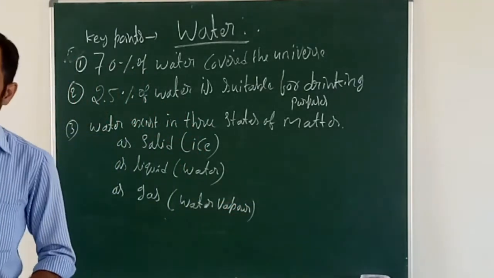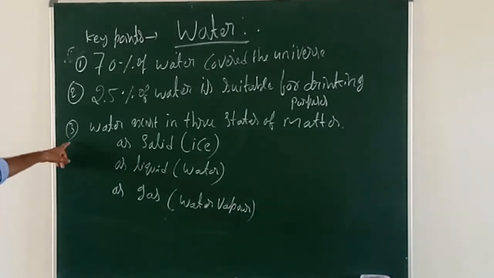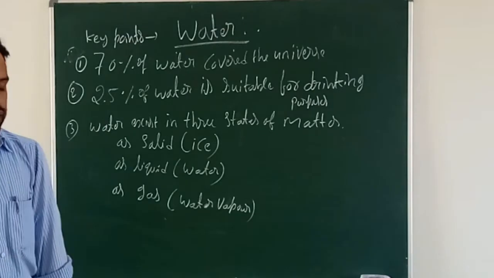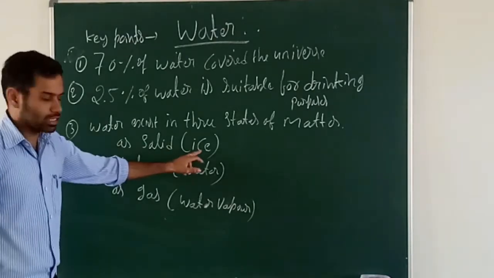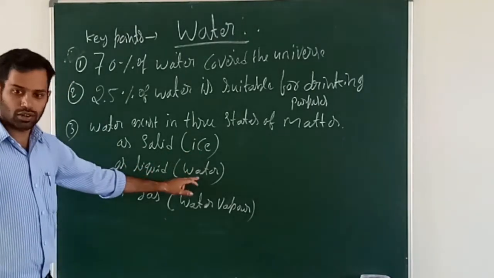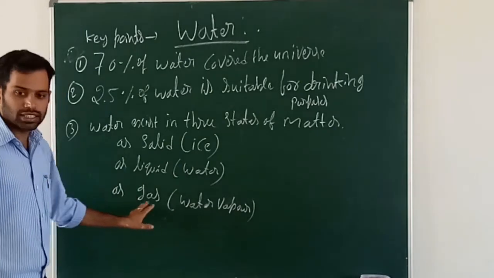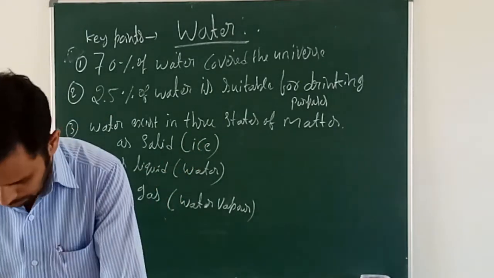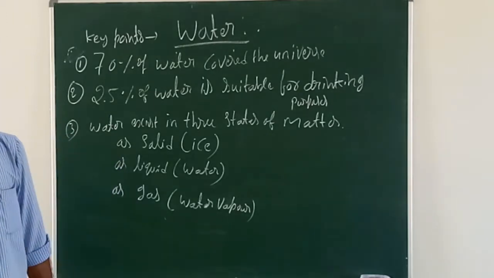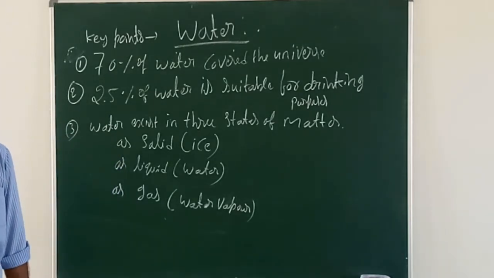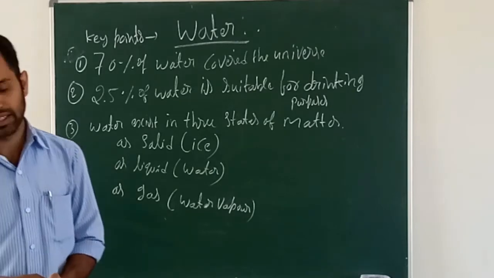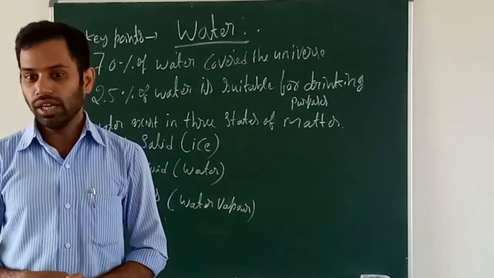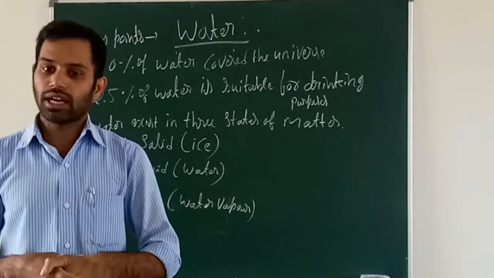As a gas, water vapor. So the third point is water exists in all three states. For example, as a solid, ice, as a liquid, water only, and as a gas, water vapor. Water exists in three states. And the next, water occurs in the free state as well as in the combined state.